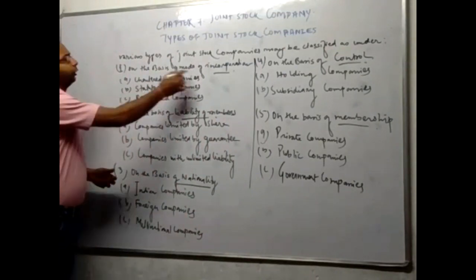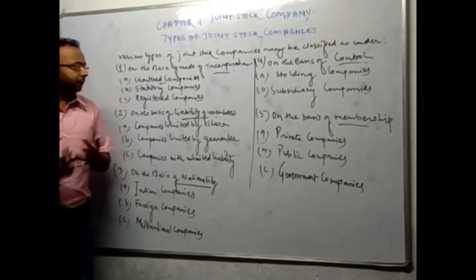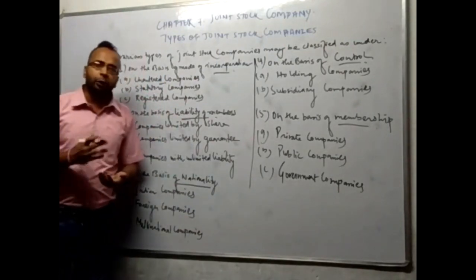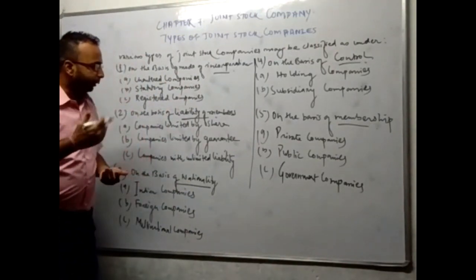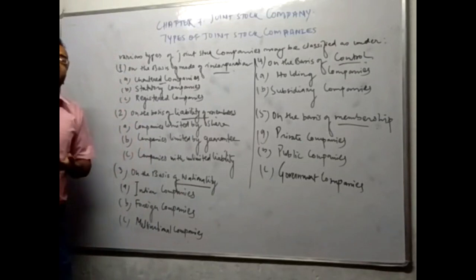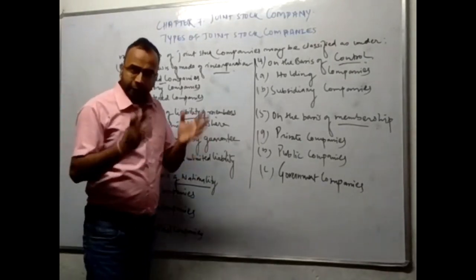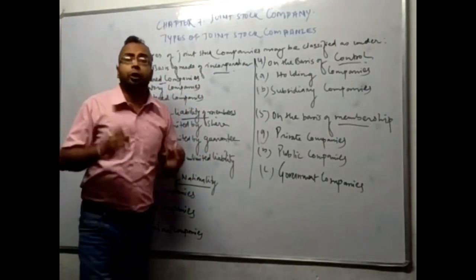The first one is, on the basis of incorporation, we find chartered companies, statutory companies, and registered companies. On the basis of liability of members, we find companies limited by share, companies limited by guarantee, and companies with unlimited liability. On the basis of nationality, we find Indian companies, foreign companies, and multinational companies.